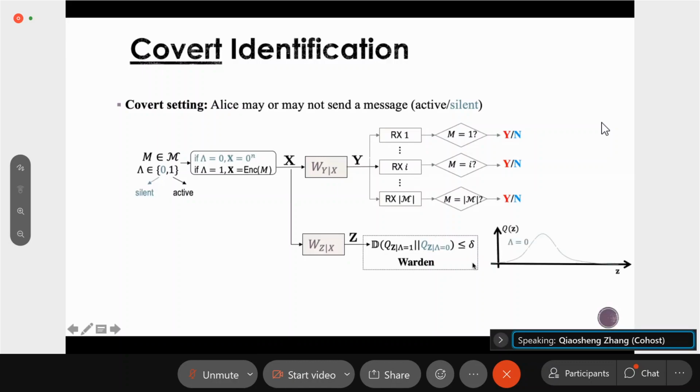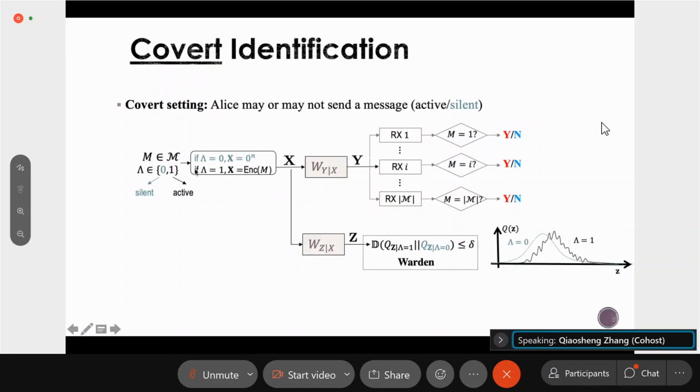That being said, when Alice is silent, the output distribution of z may look like this, and when Alice is active, the output distribution of z may look like this. It is a little bit non-smooth because of the codebook structure that they use. So our goal is to ensure that these two distributions are as close as possible, and at least the distance between the two distributions should be upper bounded by the covertness parameter delta.